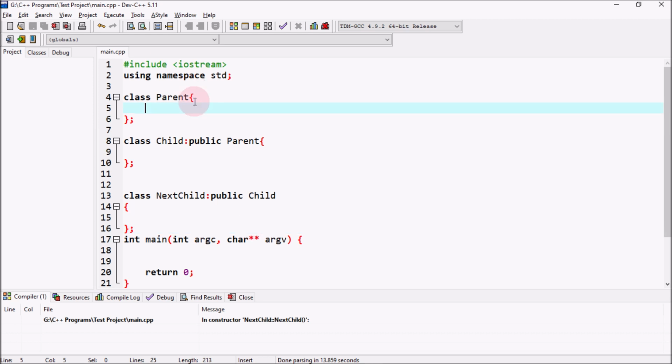In multi-level inheritance, we will have access to all the public and protected members of parent and child in our next child. I will be explaining this with the help of examples in the coming videos, where I will be creating separate videos for single inheritance, multiple inheritance, multi-level inheritance, and hierarchical inheritance. For the time being, just grab the concept. I will be explaining with the help of examples in the coming videos.